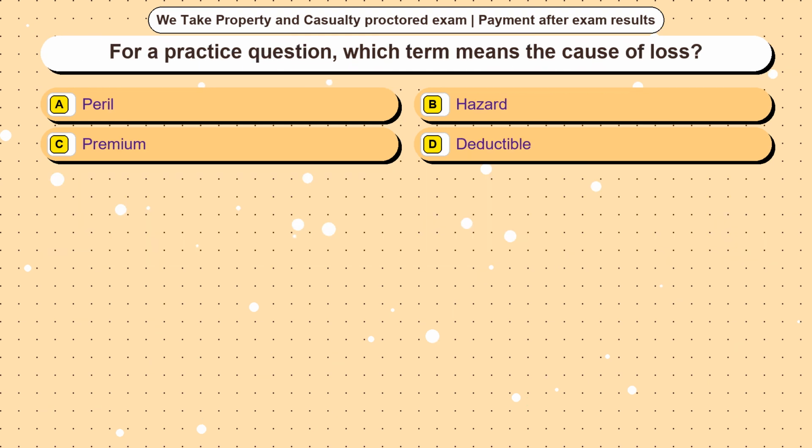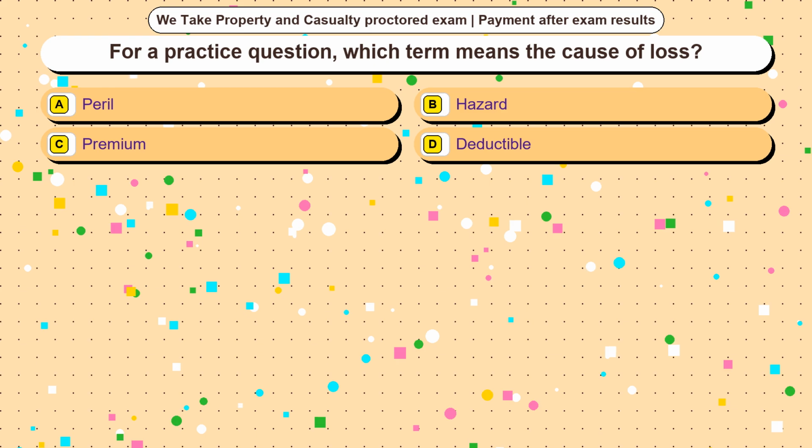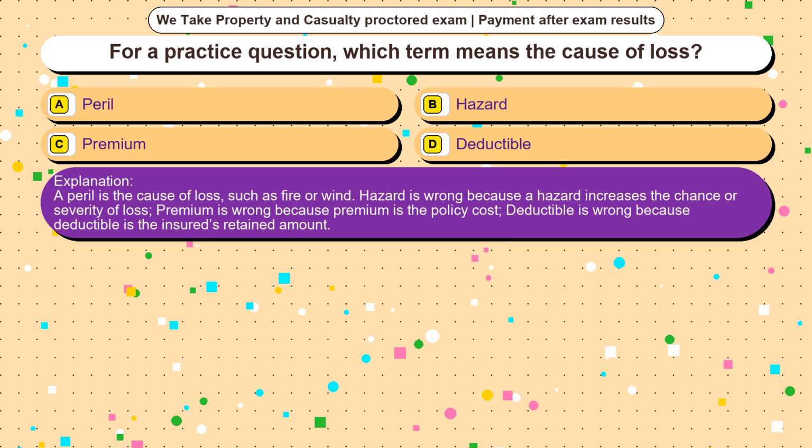Question 19. For a practice question, which term means the cause of loss? Option A, peril. Option B, hazard. Option C, premium. Option D, deductible. The correct answer is option. A peril is the cause of loss, such as fire or wind.